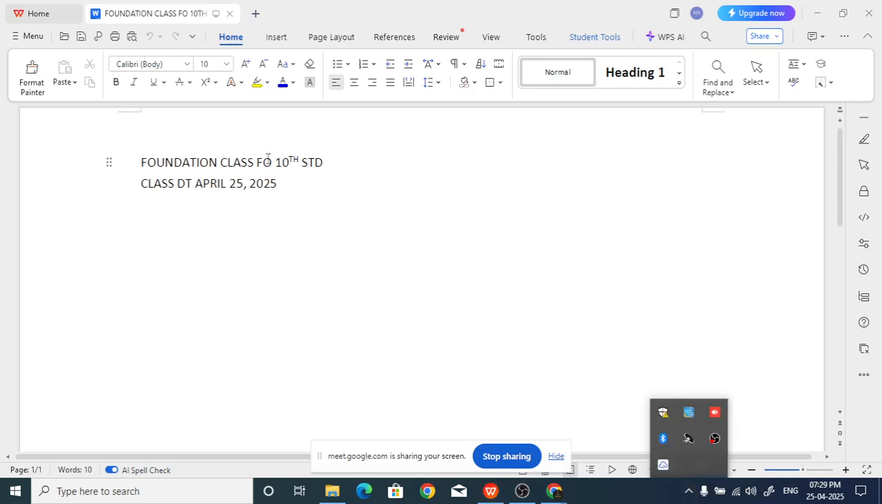This screen says foundation class for 10th standard. Today we are going to talk about a chapter called progressions. This is one of the easiest chapters, and it is there in 10th standard in the state board syllabus. I think in CBSE also it is there. You may not have studied it. No problem, even if you have not studied, no problem.